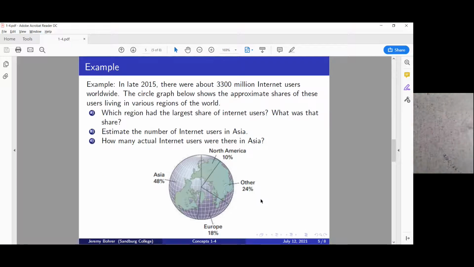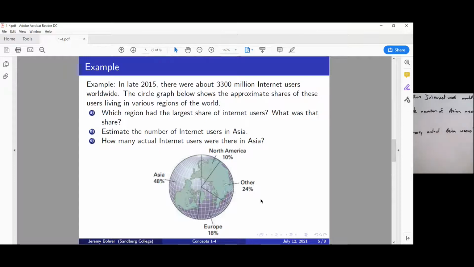Okay, so now we're going to look at a pie chart, or a circle graph. The book calls them circle graphs; I call them pie charts. In late 2015, there were about 3,300 million internet users worldwide. The circle graph below shows the approximate shares of these users living in various regions of the world. It asks which region has the largest share of internet users and what was that share?